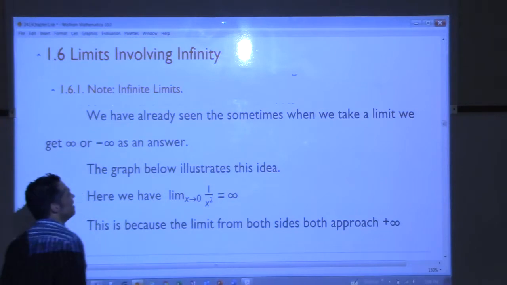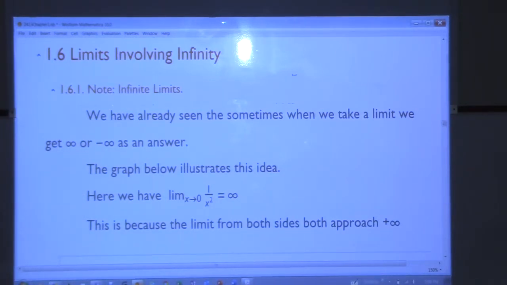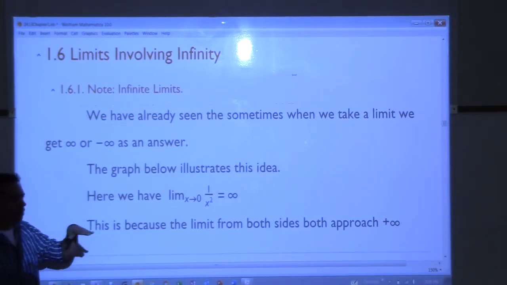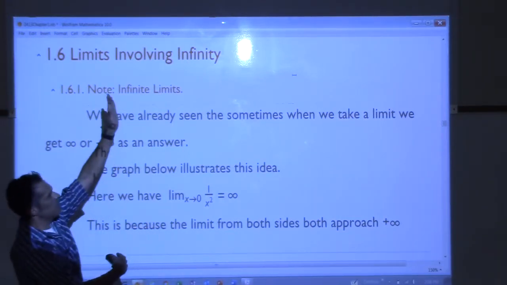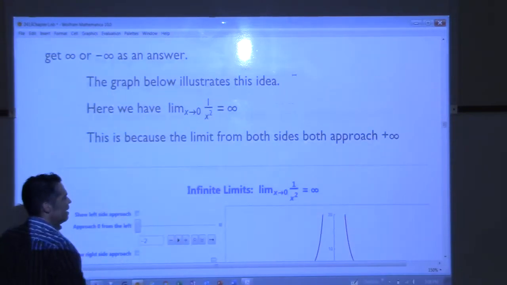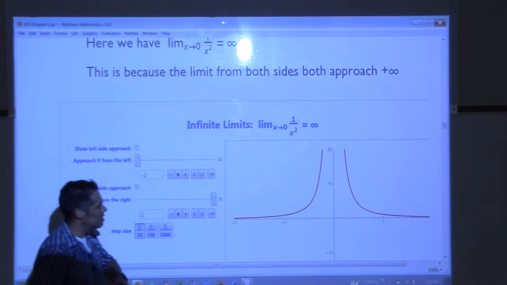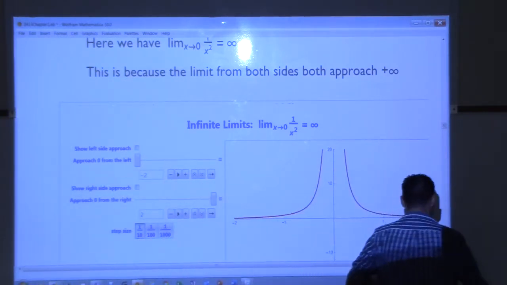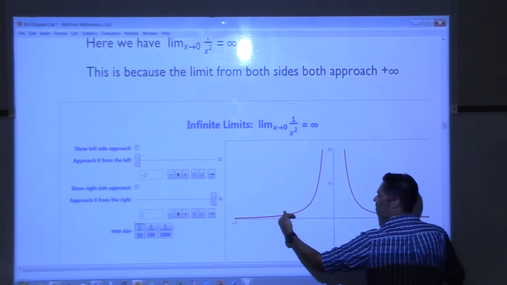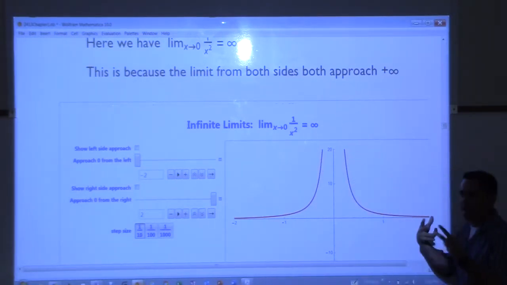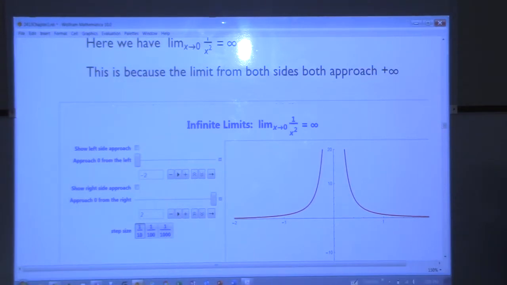We've already seen that sometimes when we take the limit, we get infinity or negative infinity. Do you remember looking at graphs where our function was doing this? Whoosh, like that, diving up and down? Remember that? So if we look at that one right there, what was the limit here as x approached 0? Infinity, right? So from the left, our function is taking off. So we've already had answers where we got infinity as an answer, right? But we needed a picture to be able to get that answer.